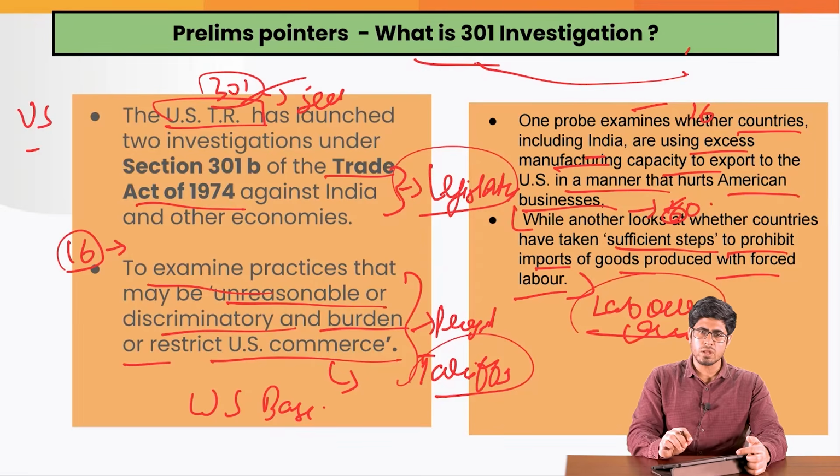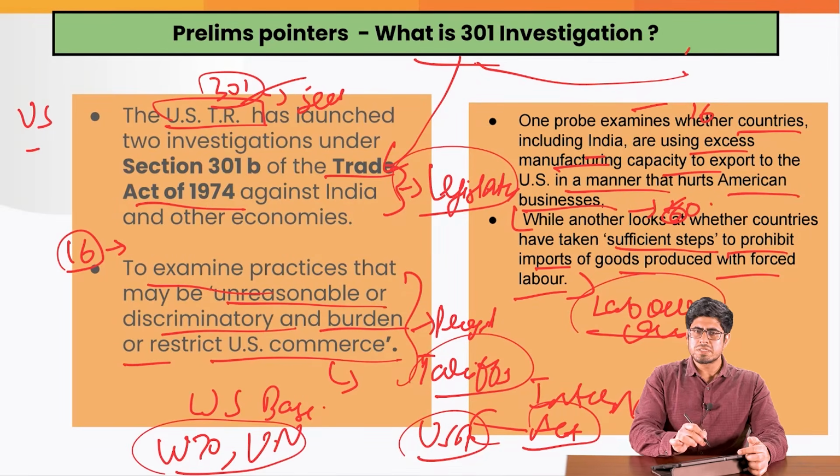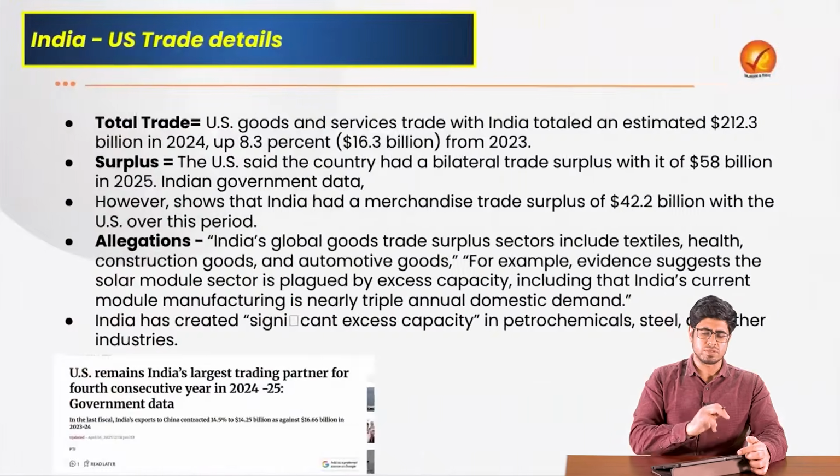This is what their argument is, and this is basically an internal act of the parliament or the legislature of USA itself. It has nothing to do with any WTO norm, any UN norm. Section 301 is basically a US-based act. It has nothing to do with any international mechanism, right?